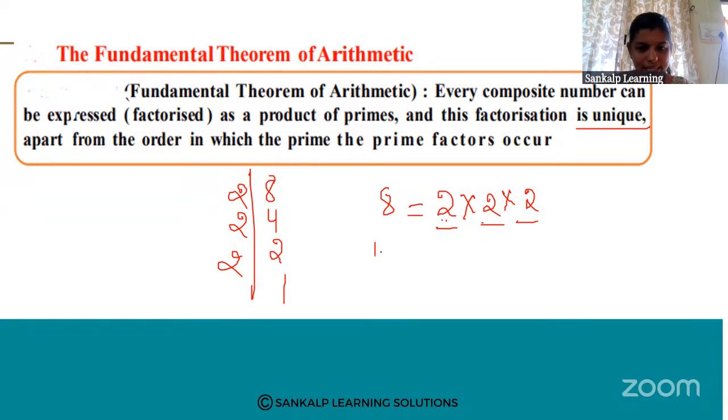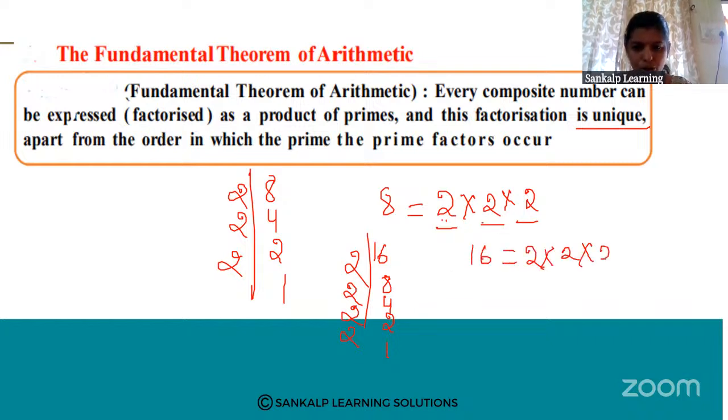So if you consider 16, 2 8s are 16. Next, 2 4s are 8, 2 2s are 4. That means 16 can be expressed as 2 into 2 into 2 into 2. That means 2 is a prime number and 16 can be expressed as the product of prime numbers.